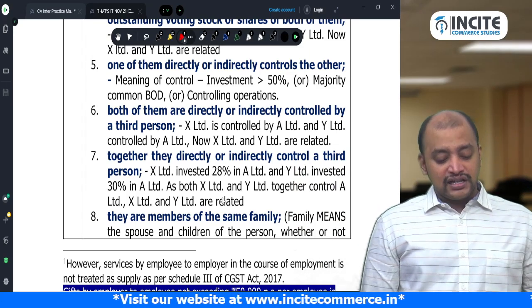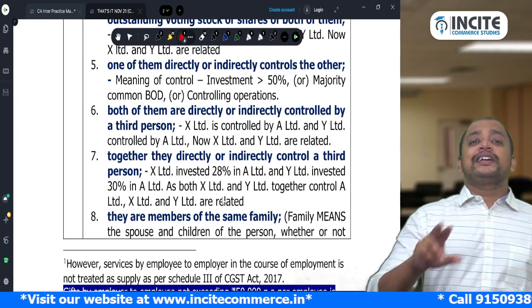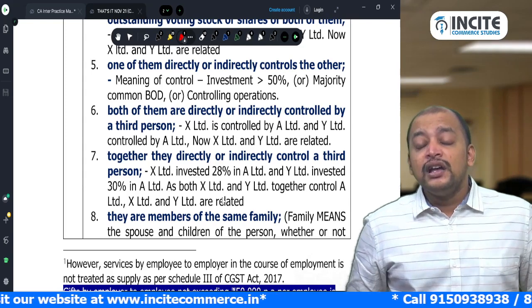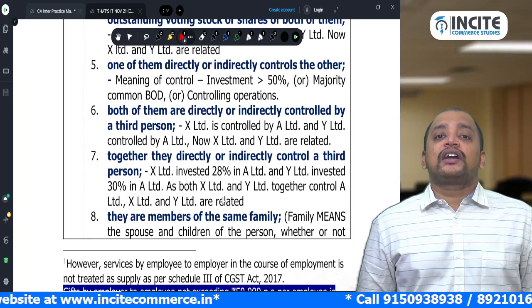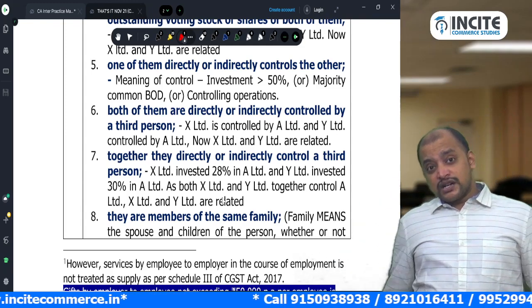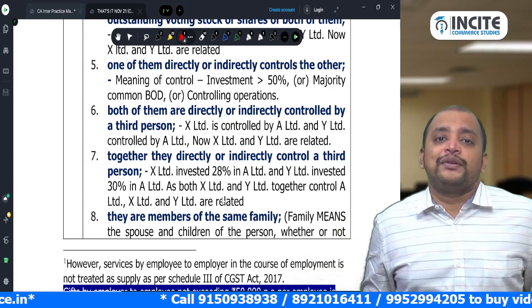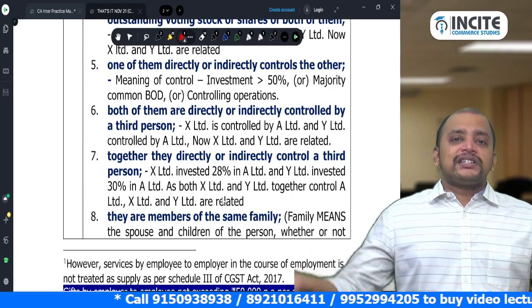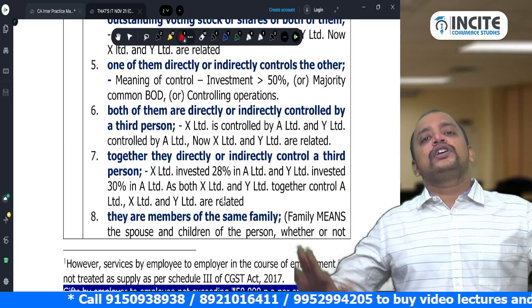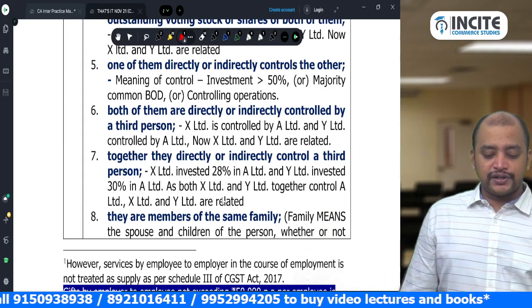How is this sixth point different from the fourth point? In the fourth point, one shareholder is holding just 25%. But here control does not mean only investment. Control can be in the form of controlling the operations also. If A Limited controls the operations of X Limited and the operations of Y Limited, A Limited need not invest in X Limited and Y Limited, but just controlling the operations makes X Limited and Y Limited related. That is the point.